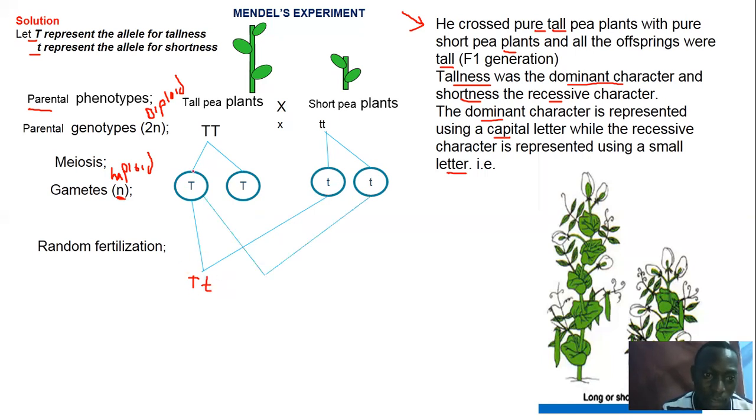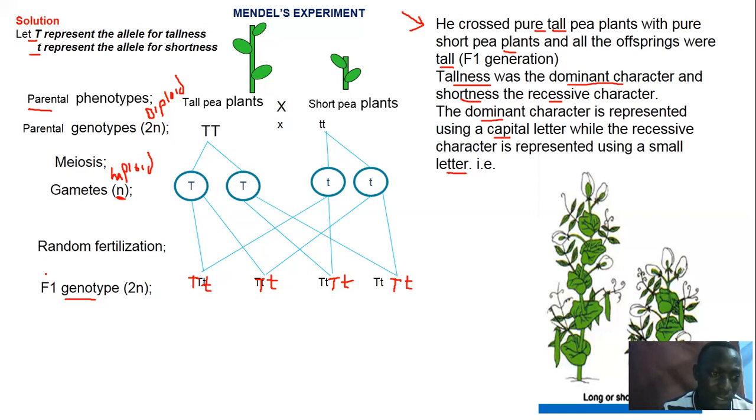You can also have this gamete fusing with another gamete here. Again, this individual is going to be heterozygous. Again, you can have this capital T fusing with this small t. Again, the individual is heterozygous for tall. Again, you'll have this capital T fusing with another small t. The individual will be, sorry, heterozygous for tall. Okay, and so those are the ones that you get. So that's how the F1, the first offspring, will be genotypically.